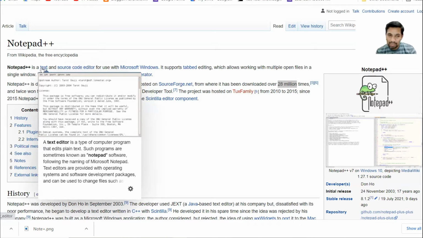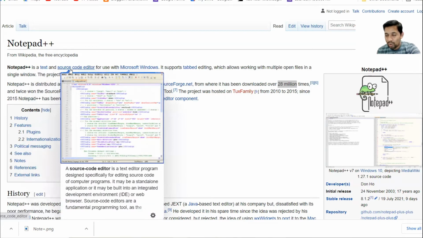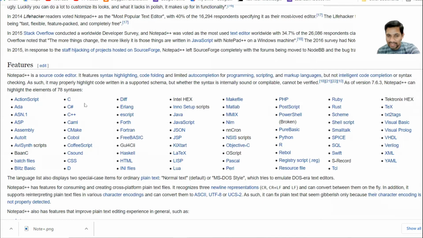Why does it say plus plus? Simply because it also supports a code editor. It supports all these languages, whether you have C, C++, Java, HTML (hypertext markup language), or any of the things listed here, all are supported by Notepad++.